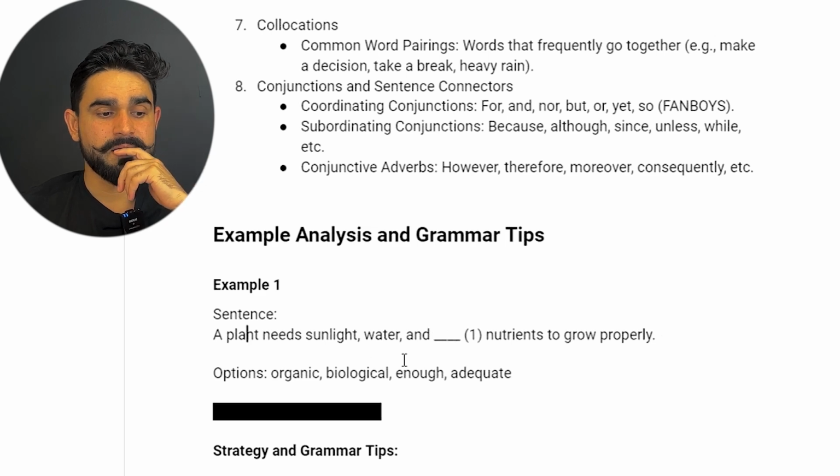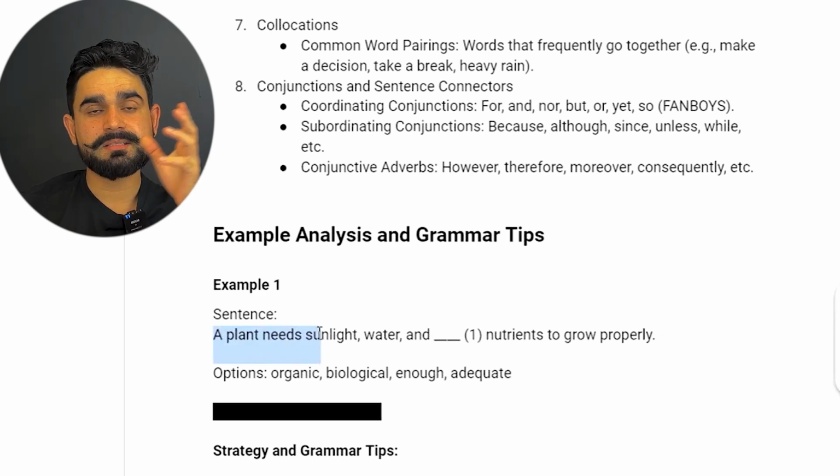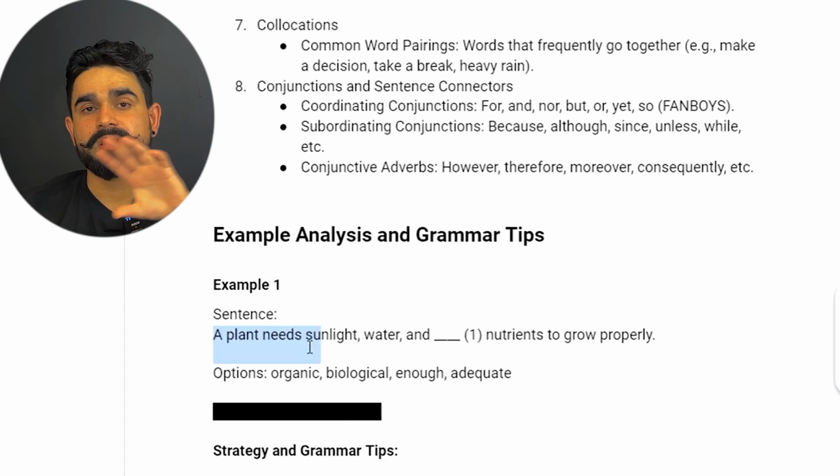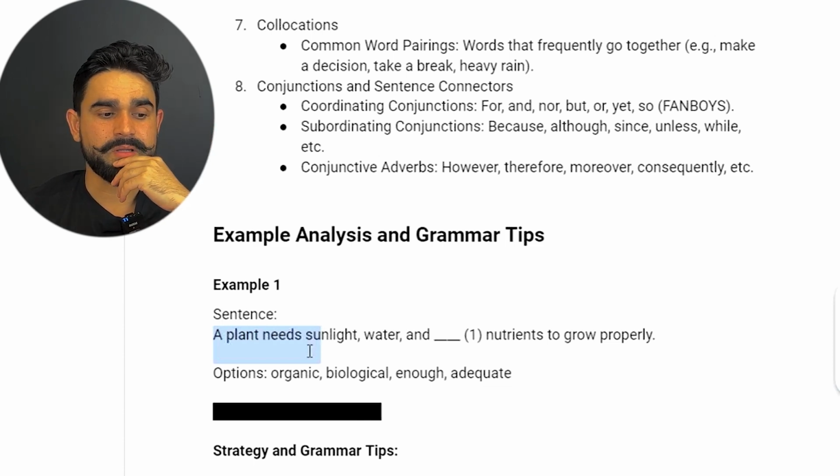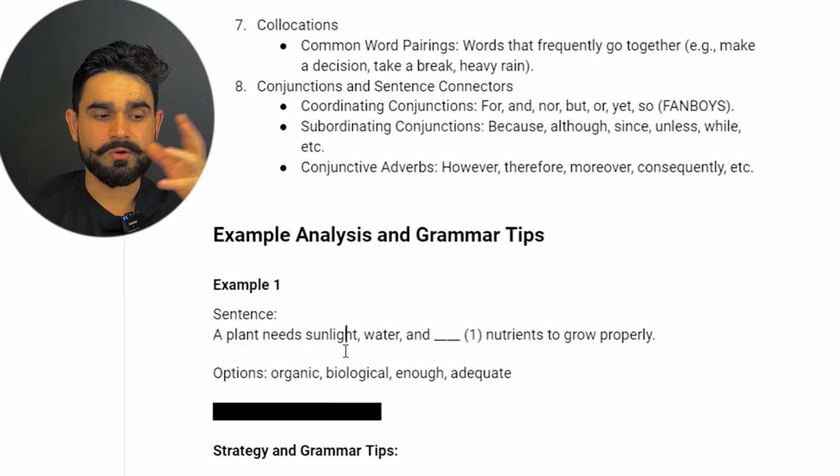First thing, guys, what the passage is all about. What is the context of the passage? It's about the plant's needs, all right? It's about plantation and all that. So what could be the option? We have the options organic, biological, enough, adequate. After the blank there is nutrients.